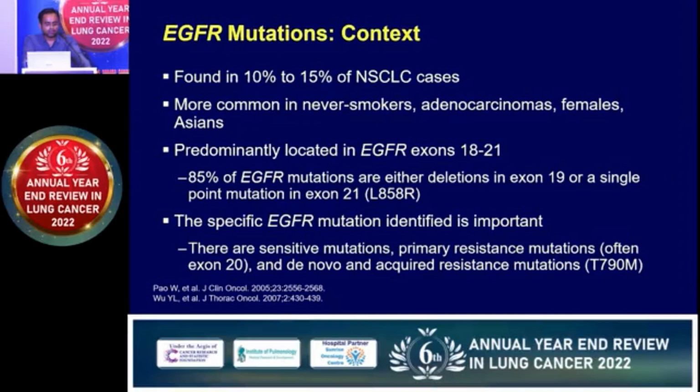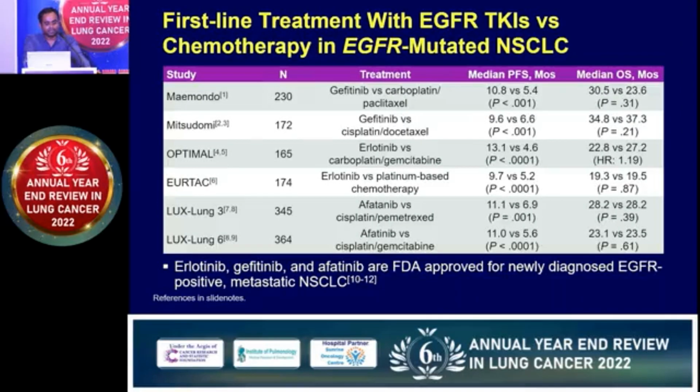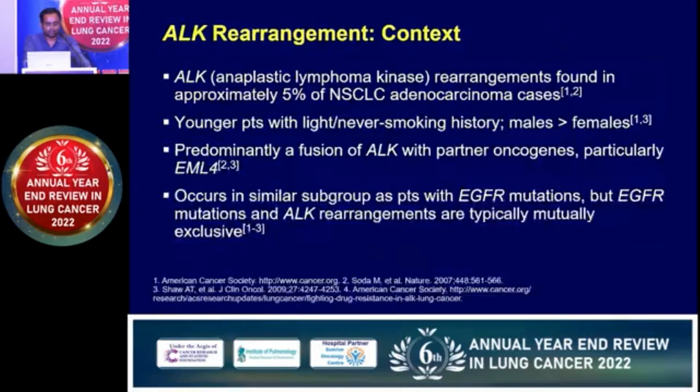The commonly seen gene mutations in EGFR are from exon 18 to exon 21. Out of these, the majority are either exon 19 deletion or exon 21 mutation. And rarely we may see the resistant mutation in exon 20 or the T790M mutation. And these are some of the trials which have shown that targeted therapies have a very good response and improve the life of the patient compared to the standard chemotherapy which was recommended in the past.